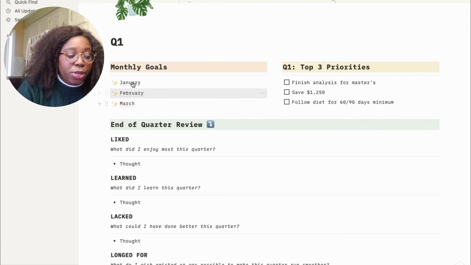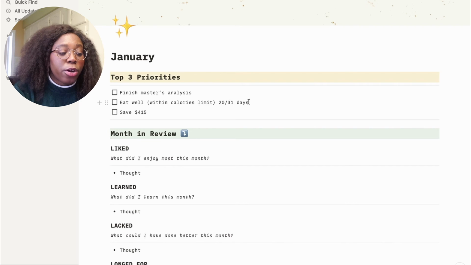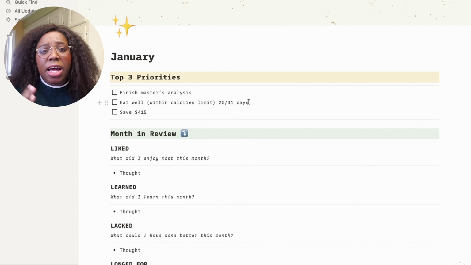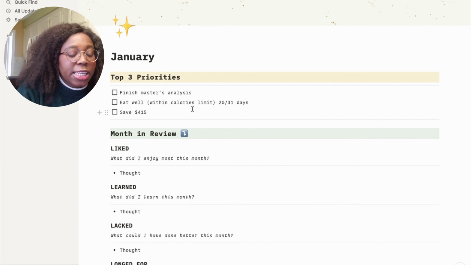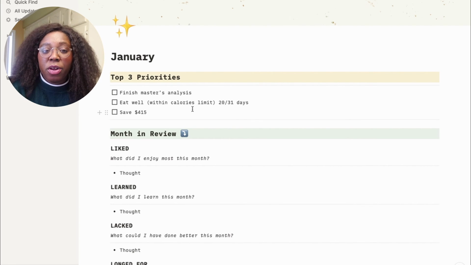There's also a separation into monthly goals. If I go to January, I can do my top 3 priorities too, which will be finishing my master's analysis and eating well 20 out of the 31 days. So I'm still allowing myself some days to fail, because I'm not perfect anyways. I have to allow myself failure and just get back up afterwards. I'm allowing myself to fail at least 11 days in January. I'm hoping it's going to be less, but I'm giving myself 11 days. And I also want to save $450 that month. If I do that every month for the quarter, then I'll be able to save my $1,250.